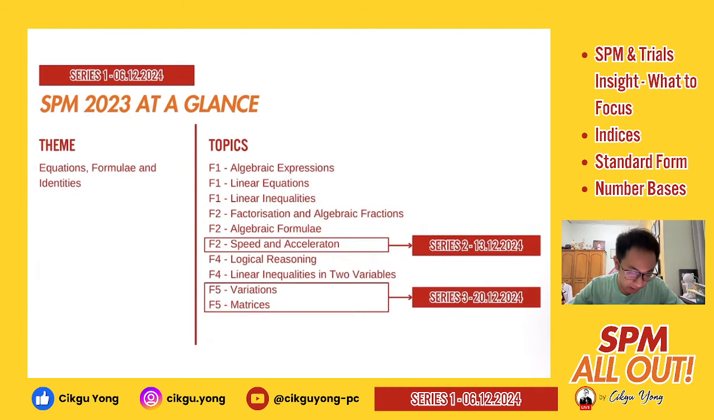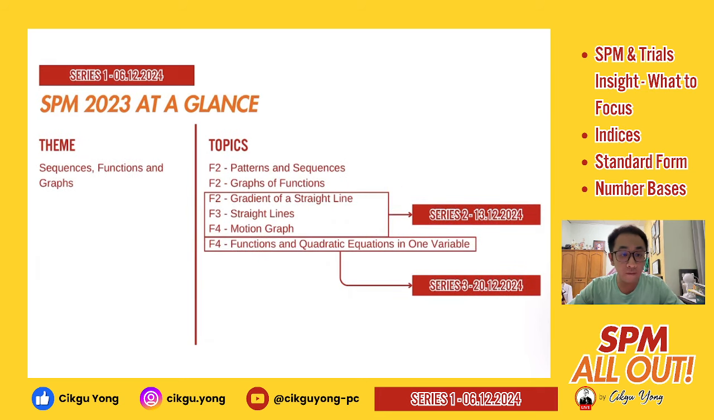For the next series, we are actually following more towards the speed and acceleration, as well as the graphs of motions, which you actually learn in Form 4, right? And for our series number 3, 2 weeks after this, we are actually following more towards the variations and also the matrices, which will also be one of the favorite topics to be asked in our SPM, right? And these are the few topics which I'll also be covering for the following series until the end of this December, right?